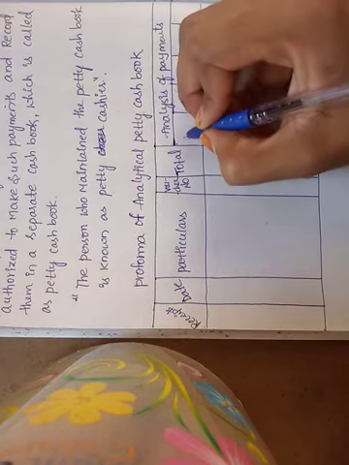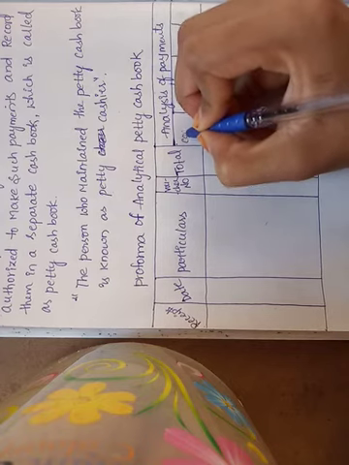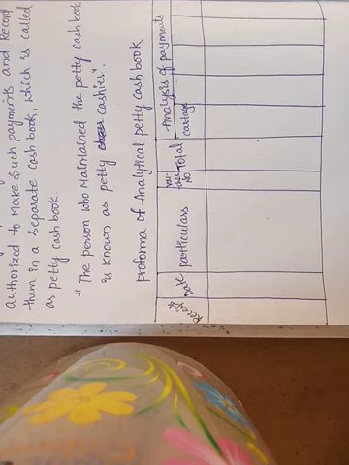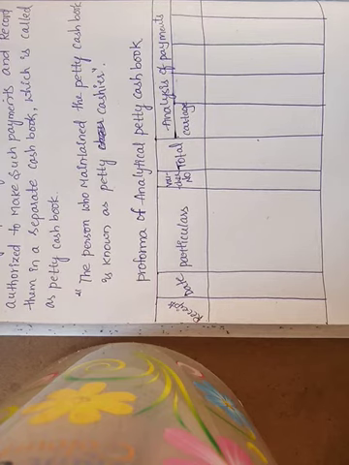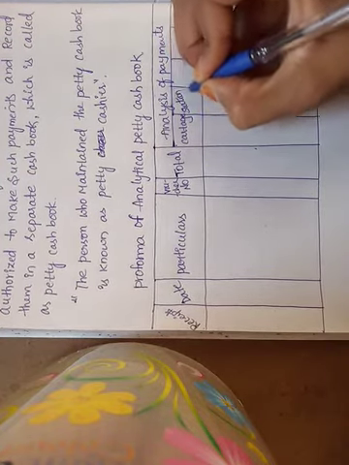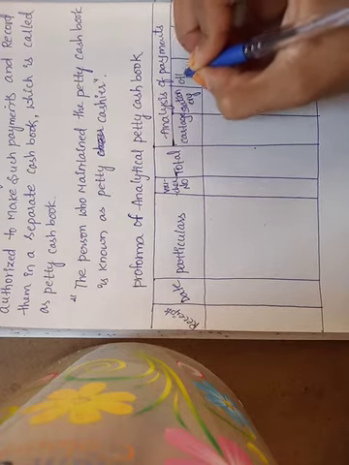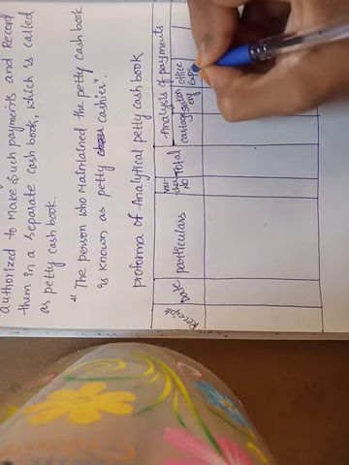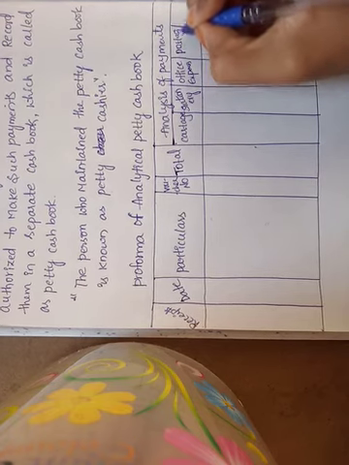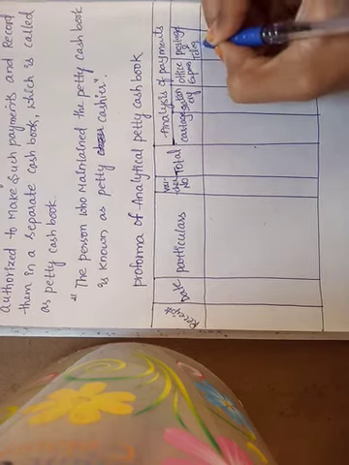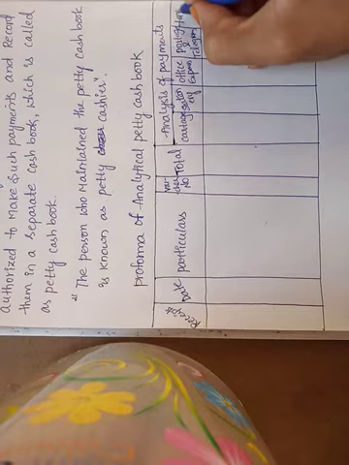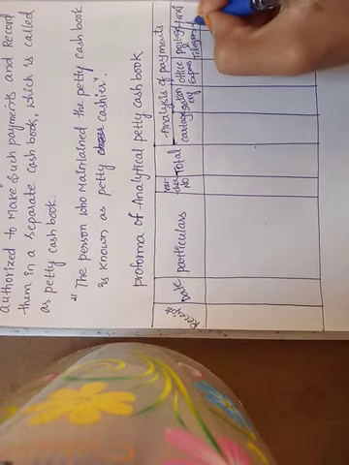So for example, here cartage, next is stationery, any office expenses, next postage and telegrams, any taxi hire.